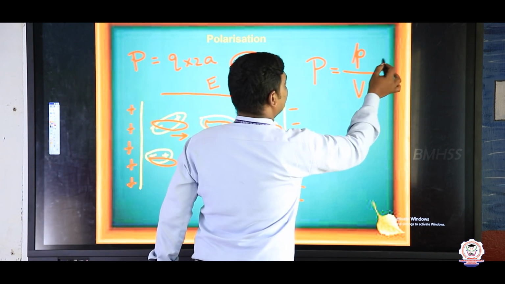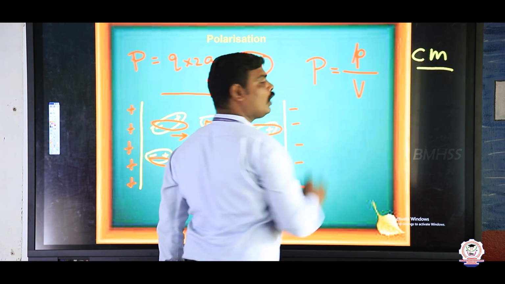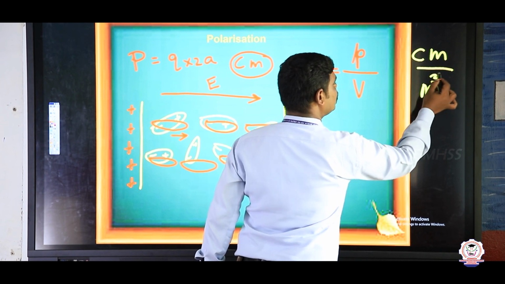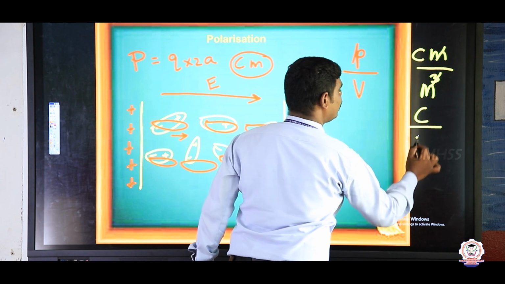Unit for dipole moment, coulomb meter, divided by volume. The unit of volume is meter cube. So one meter is cancelled, remaining coulomb per meter square.